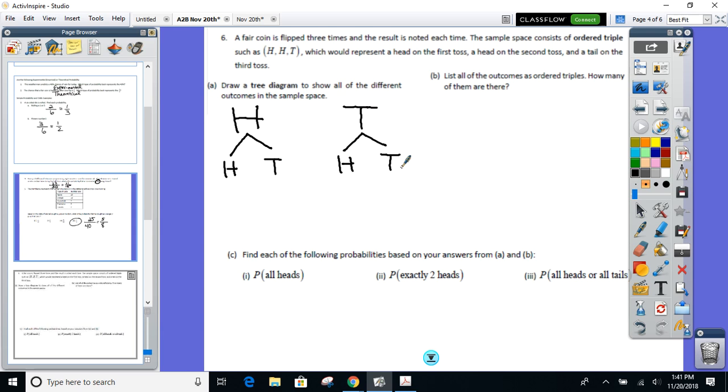Third one, ding, goes up. What if I got 2 heads on the first 2 coins? What could be next? Still a head or a tail. Now I'm going to branch each one of these off with a head or a tail.